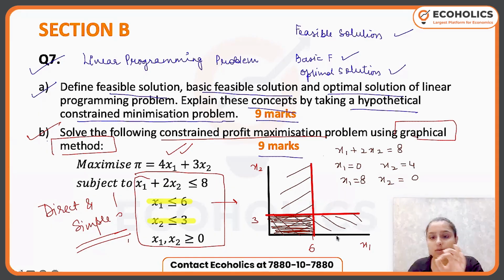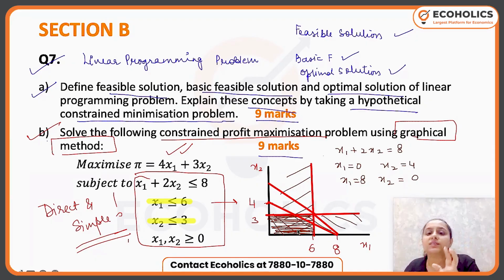I have not taken a proper scale here, but you can still understand this. This is going to be 8 and this is, let's say, going to be 4. So I'm saying when x1 is 0, x2 is 4. This is the point. And then when x2 is 0, x1 is 8. So this is the graph I will have. It may be that my graph will not pass exactly through this point, because I have not taken the exact scale.